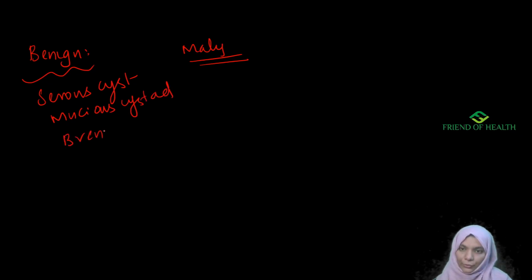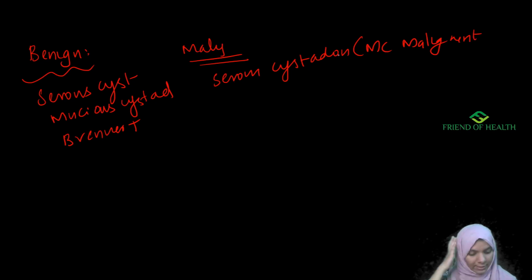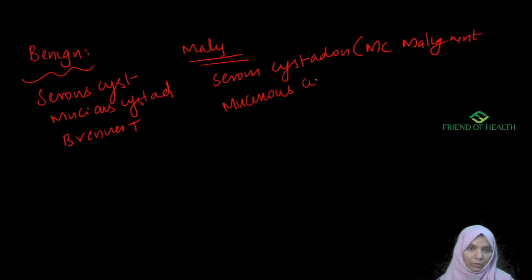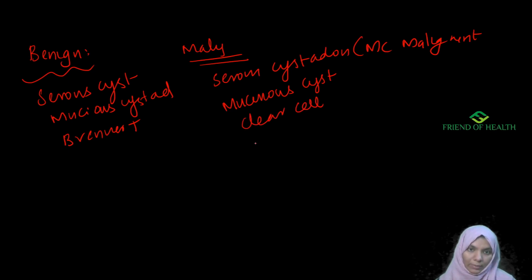Then you have Brenner tumor. Then under malignant you have serous cystadenocarcinoma. This is the most common malignant tumor. Then comes mucinous cystadenocarcinoma. Then we have endometrioid carcinoma, clear cell carcinoma, transitional cell carcinoma, and undifferentiated.